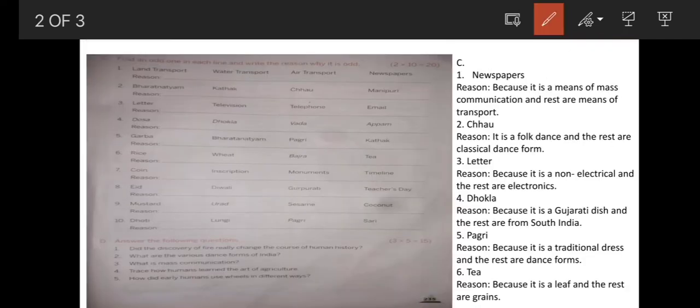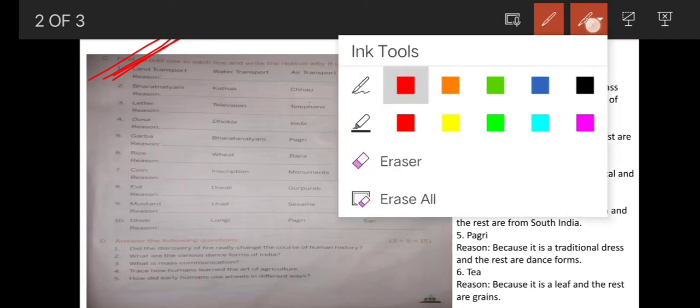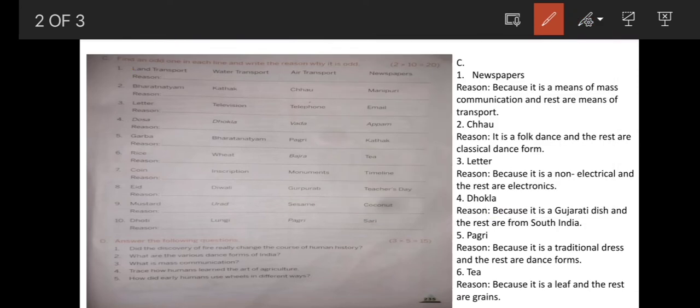Next, C. Find the odd one in each line and write the reason why it is odd. So in each and every question, 4 options are given here. Among these 4 options, one option is not the same as the other 3. So we have to find the odd one, the different one. And also we have to write the reason in the given blank.